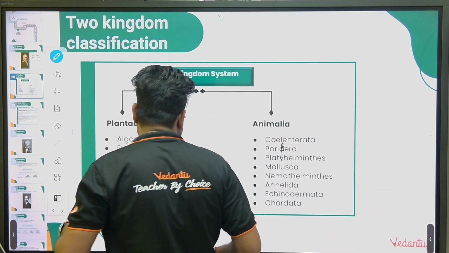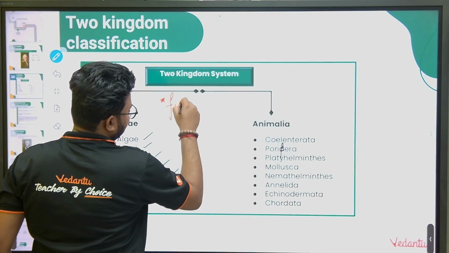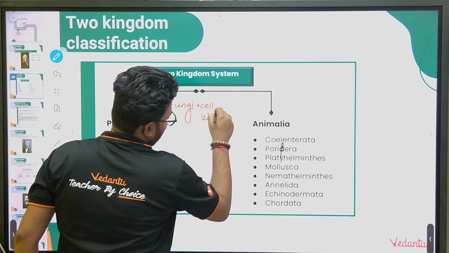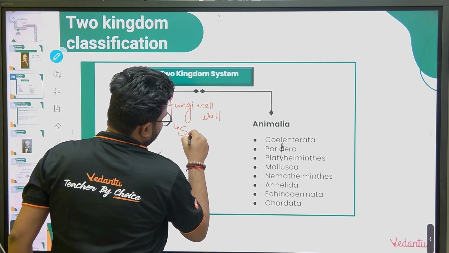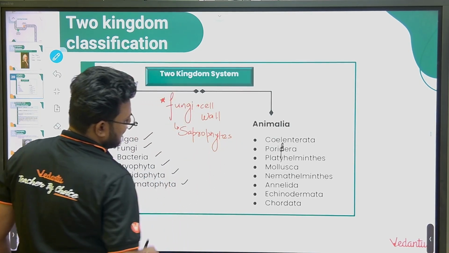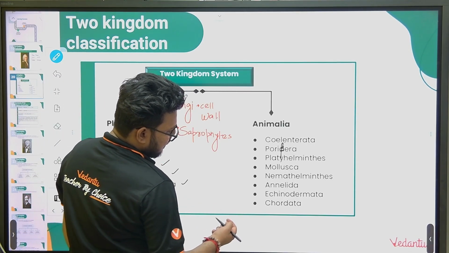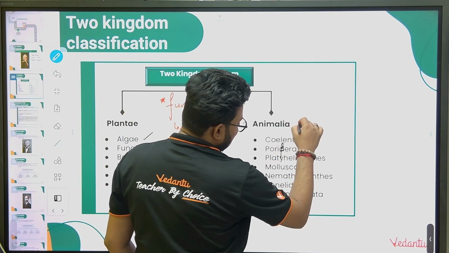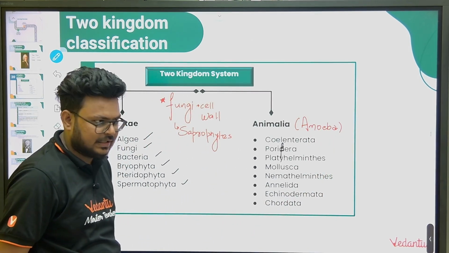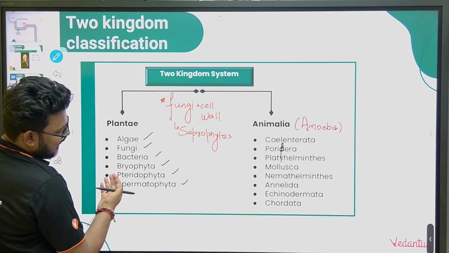Now what is the problem? Like the first thing I said, if we talk about fungi, they have a cell wall, but they are saprophytes. So my problem is very simple: how can we place them in plants logically? Now one more thing, Porifera is fine. If you talk about amoeba, it will also come in Animalia, they are placed there. Now here if you talk about bacteria, fungi, algae.